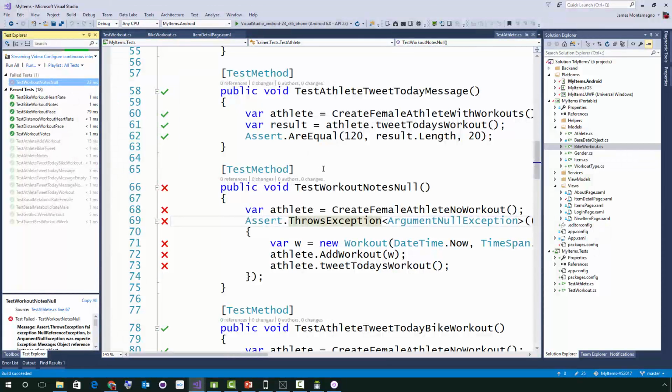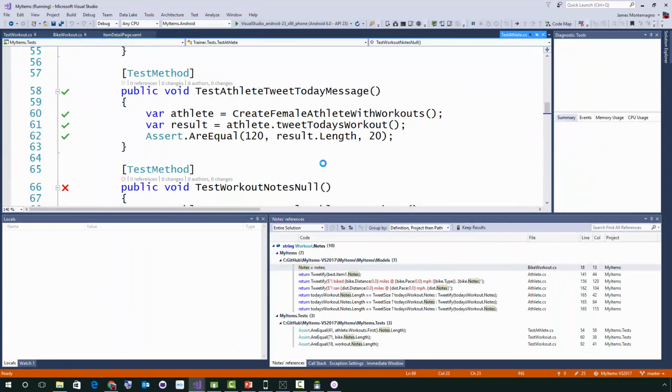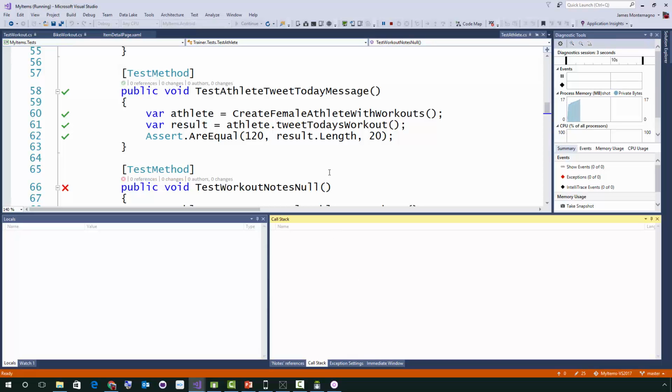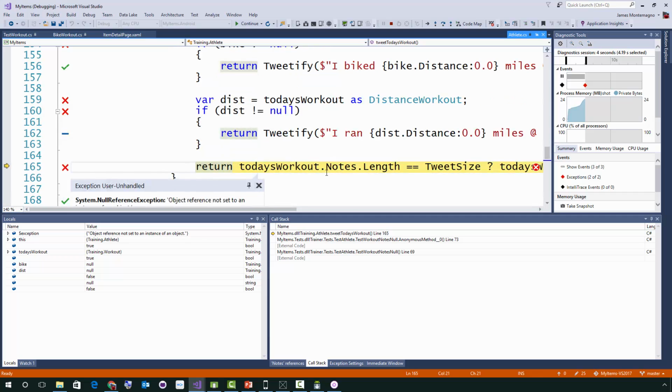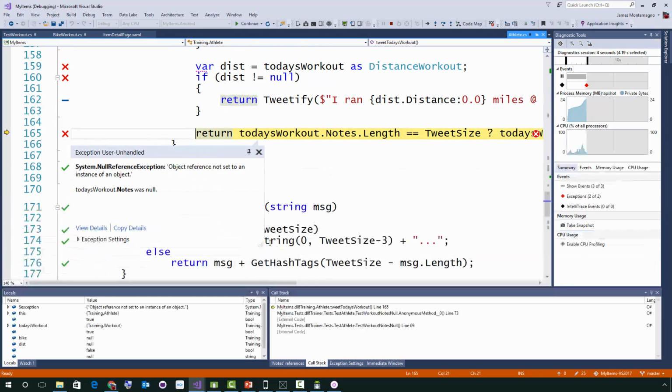And I like to show this off, some of the new Visual Studio features, because at this point, I could be debugging any application. It could be iOS, Android, or in this case, a unit test application project. So what we're going to see down here is that we've run into a null reference exception. And the first thing that our brand new exception handler is telling us is that the todaysWorkout.Notes was null. So the length here was causing the issue, which is no good at all. So I can get details, but it actually shows me right in the exception. I don't need to guess anymore.